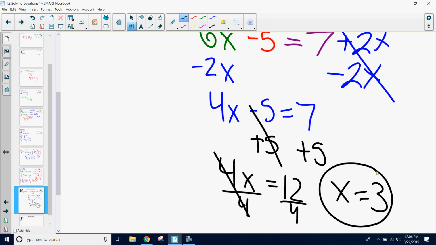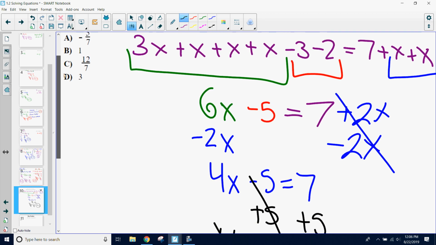So even though we started with a big bunch of stuff at the very beginning, with all of those x's, as soon as we can combine those like terms, it makes it a little bit simpler, a little bit easier. And then from there, we can inverse those variables. We always want to get all the variables to one side. We don't want to have variables on both sides just sitting around. We always want to push it over to one side.